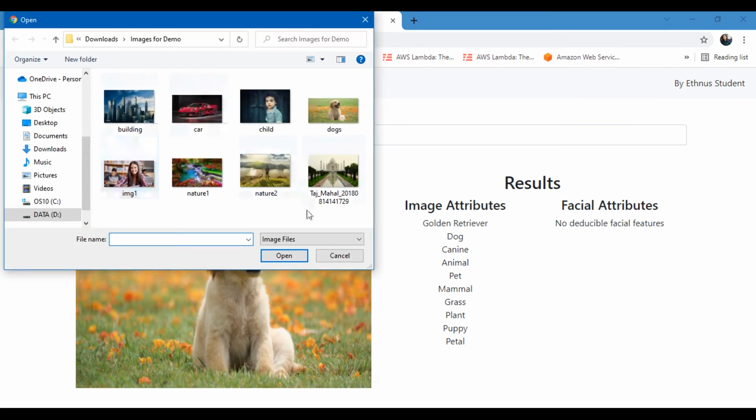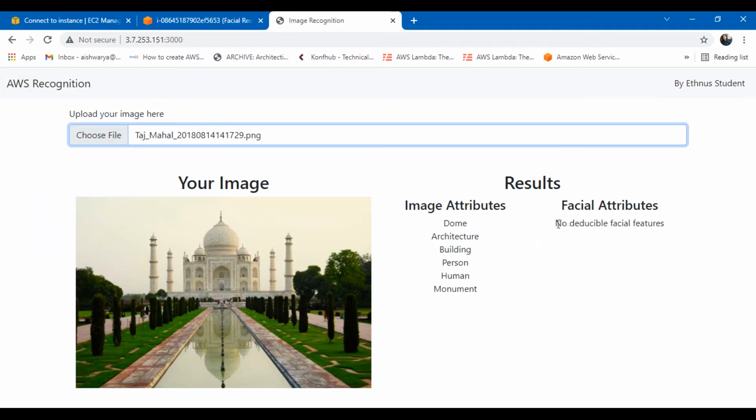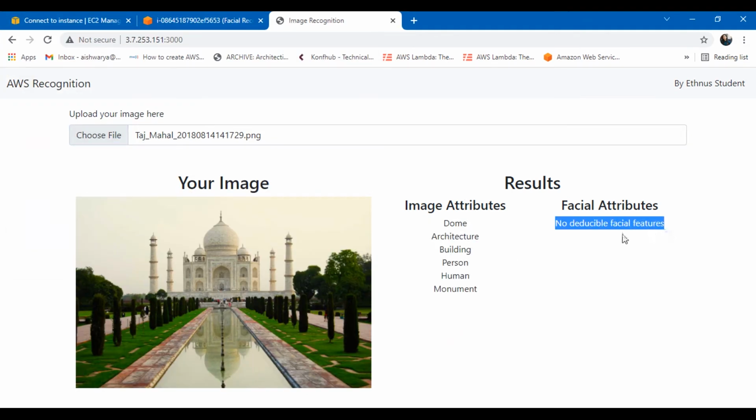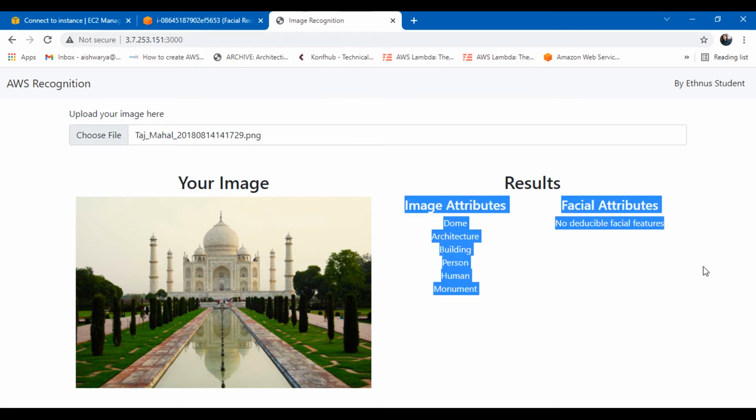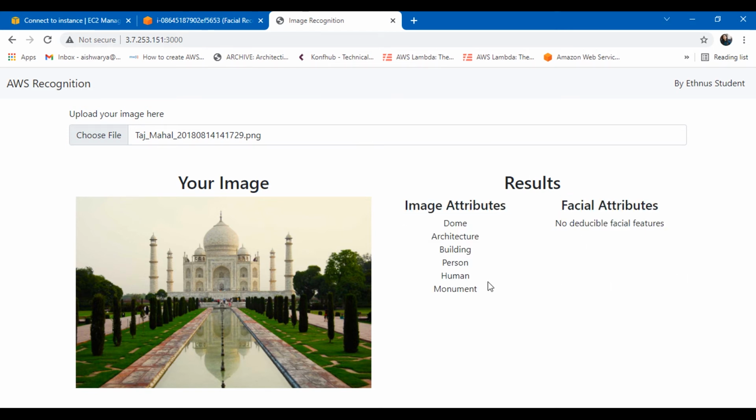Let me try one more image with the Taj Mahal. So you can see there are no deducible facial features, but the image attributes, you can see the dome is there, architecture, building, person, human, monument. So this is just one example, and you can build many more such applications if you want using Amazon Rekognition. This is just one example of the capabilities that Rekognition holds.